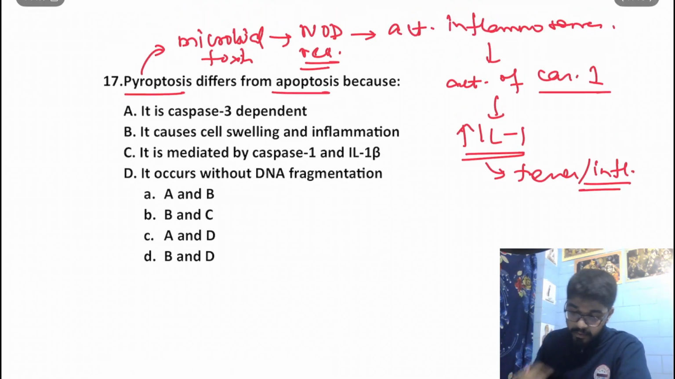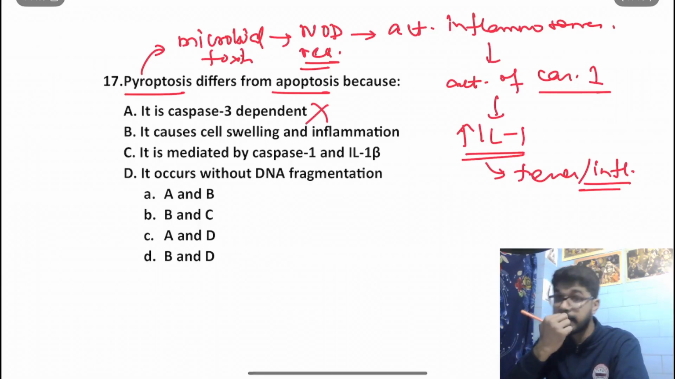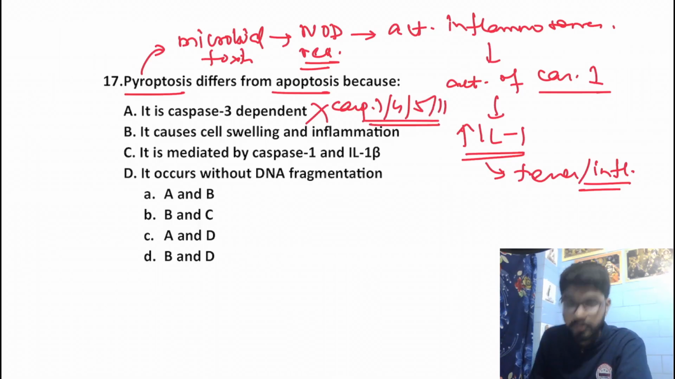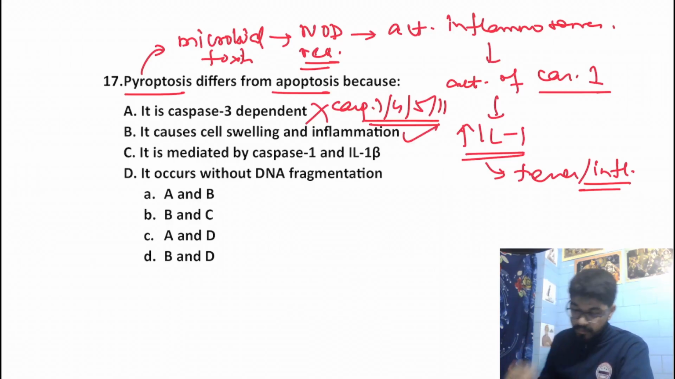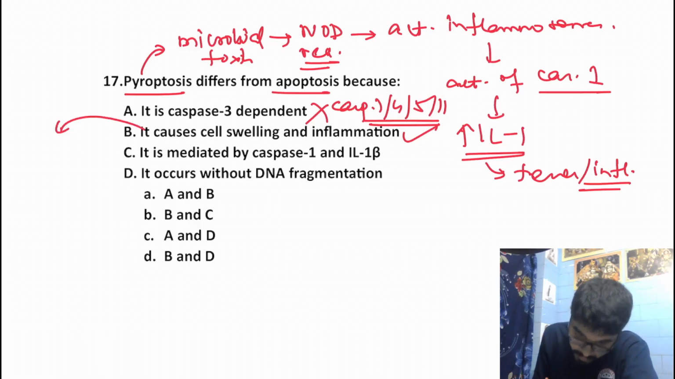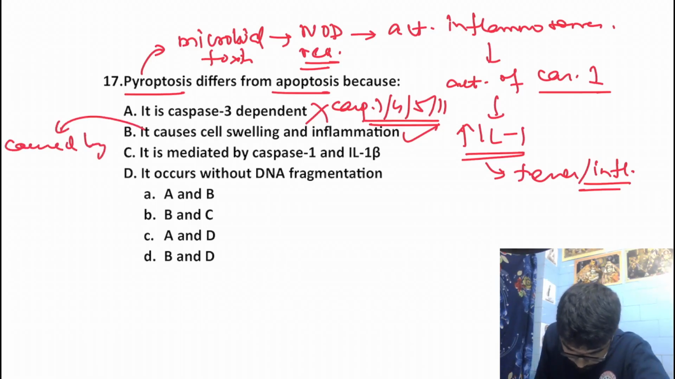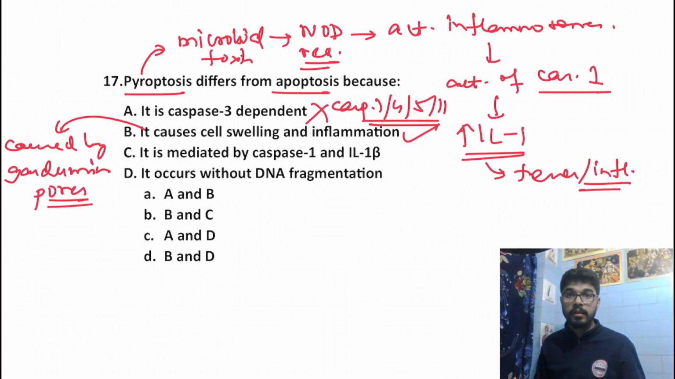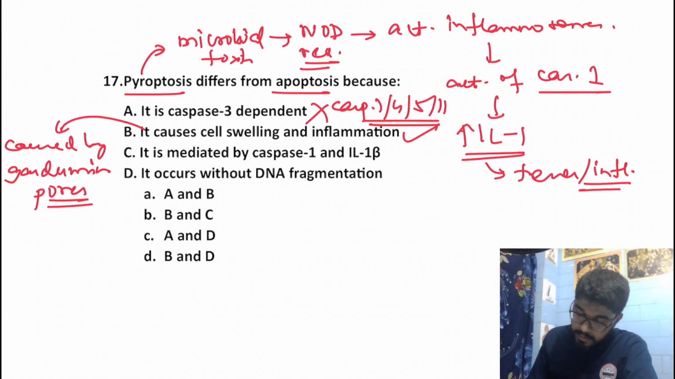Okay. Let's have a look into the options. It is caspase 3 dependent. That's a false statement. Caspase 3 is an executioner caspase for apoptosis. Over here caspase 1, 4, 5 and 11 are involved in pyroptosis. Okay. It causes cellular swelling and inflammation. That's a true statement. Of course, there would be cellular swelling and inflammation. Remember, the cellular swelling is actually caused by something called the gasdermin pores. The gasdermin pores are characteristic findings seen in pyroptosis. There will be cellular pores that would result in cellular swelling and also release of the contents, triggering an inflammatory response. Okay. Mediated by caspase 1 and interleukin 1b.